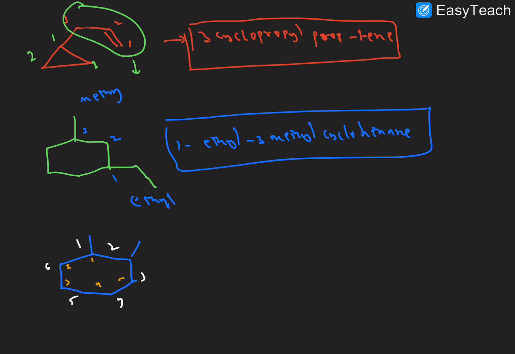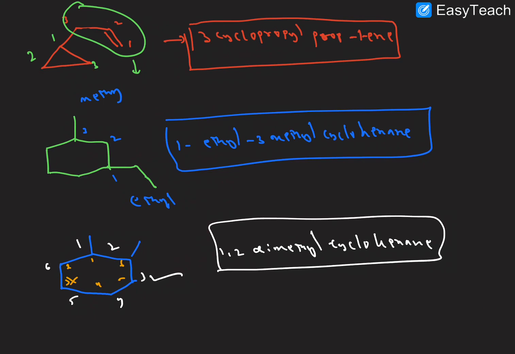This is the wrong representation, and this is the correct representation. The white color is the correct representation because of the least sum rule. What is the name of this compound? 1,2 dimethyl cyclohexane. This is the name of this compound.